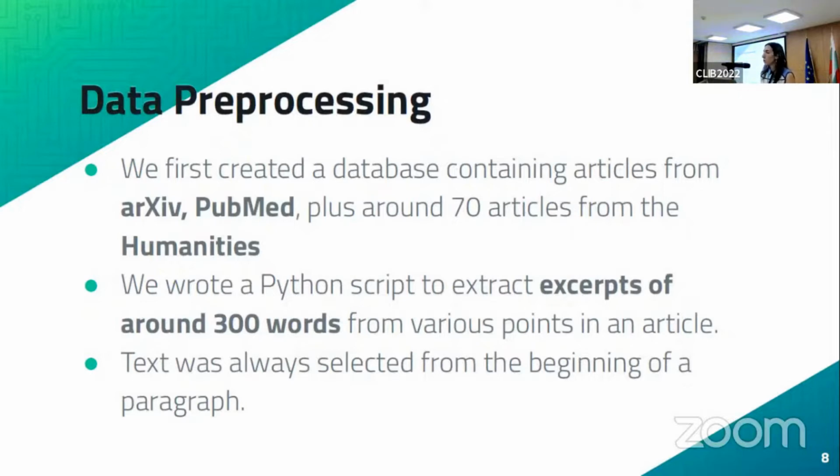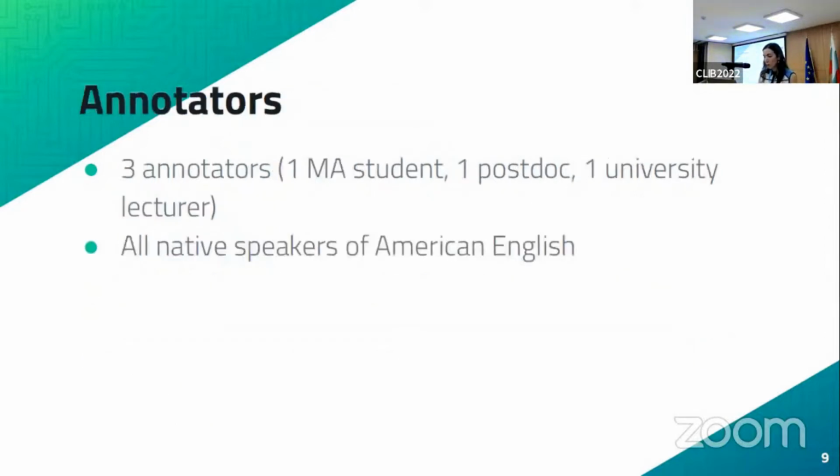And we also made sure that we were extracting text not just randomly, from the middle of a sentence to the middle of another sentence, but we made sure that we were always extracting text from the beginning of a paragraph all the way until the full stop.